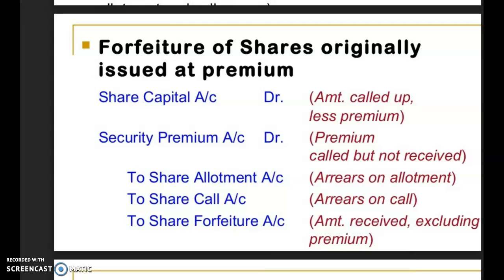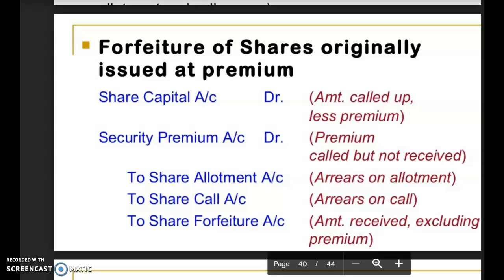But if a shareholder had not paid the premium, in that case, the securities premium account will be debited. So how do you know whether he had paid or not? You have to read the statement carefully. If a shareholder had paid the amount up to the stage where the company is collecting the premium, it means that the premium was received, then the premium account will not be debited. But if a shareholder had not paid the premium amount, in that case, the securities premium account will be debited.